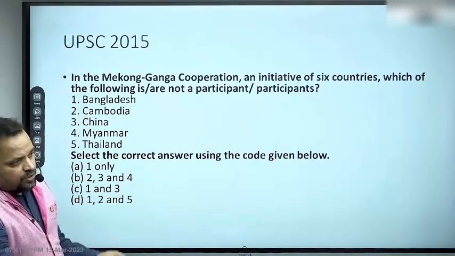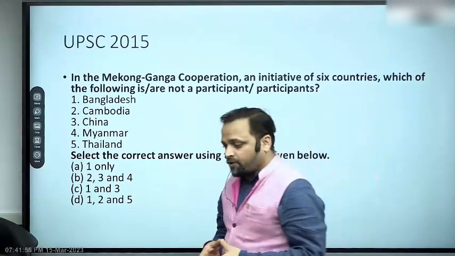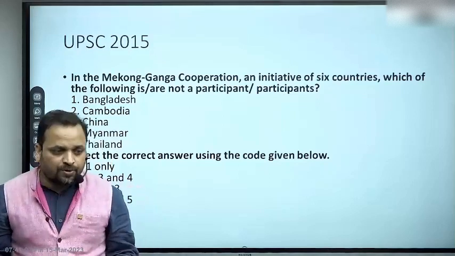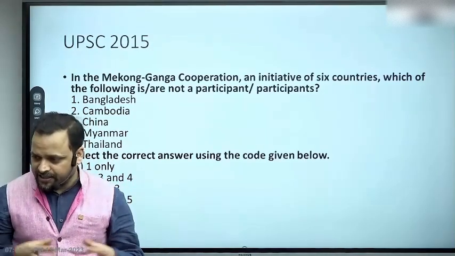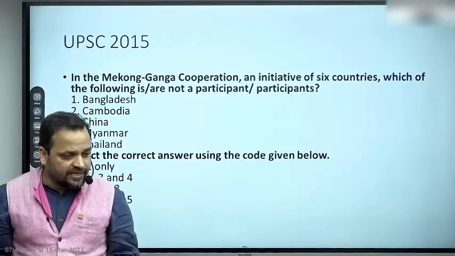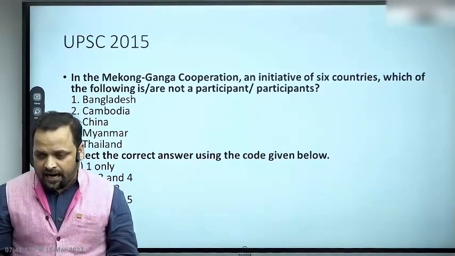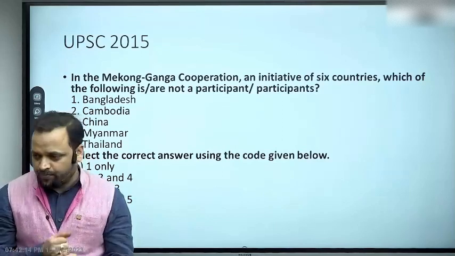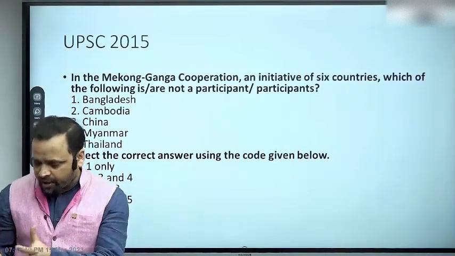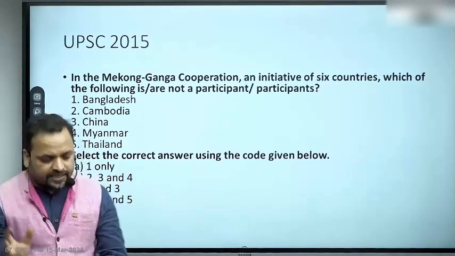All right, Mekong Ganga initiative was launched in the year 2000 in the capital of Laos called Vientiane. Its primary purpose is to promote cooperation, various kinds of cooperation, initially cultural, between the people of these two civilizational rivers. It meets through ministerial conferences, and generally its focus right now is on promoting cooperation in culture, connectivity, but also trade, manufacturing, right? तो ये एक इनिशिएटिव जिसका इंडिया पार्ट है, और यूपीएससी ऐसे सवाल पूछता है, हु आर